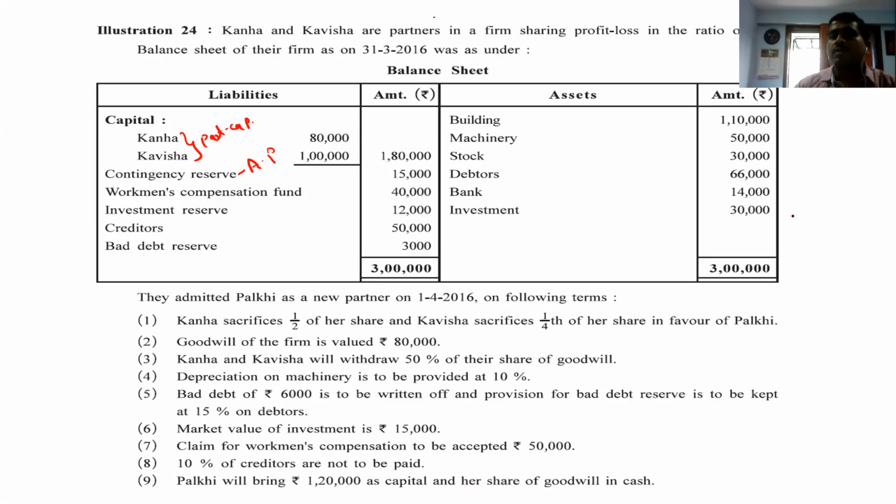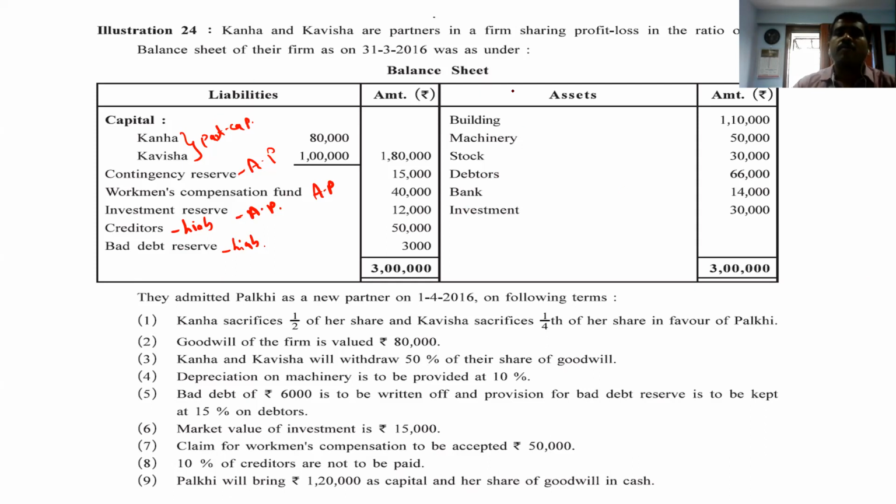Then comes the topic workman compensation fund. That is also accumulated profit. Investment reserve, accumulated profit. Creditor 100% it's a liability. Bad debt reserve we can say it's one type of liability, or we can deduct from debtor also. But let it be, we can take it in the liability.